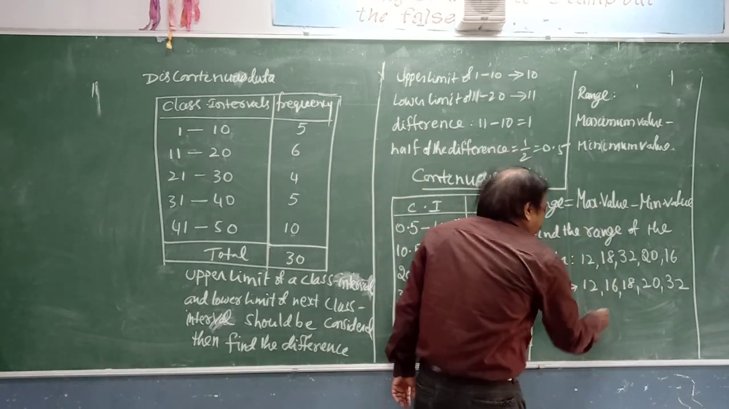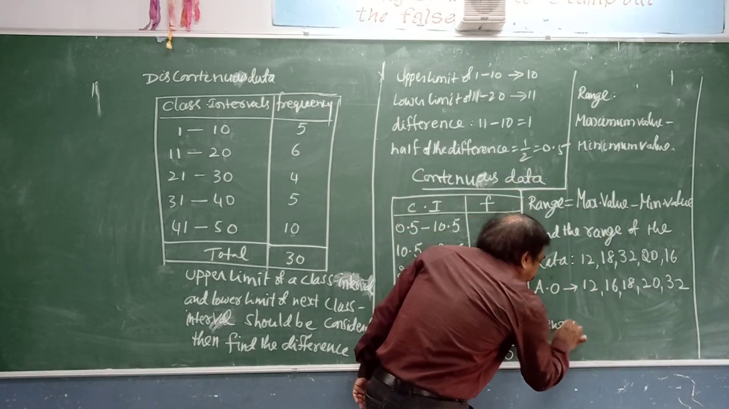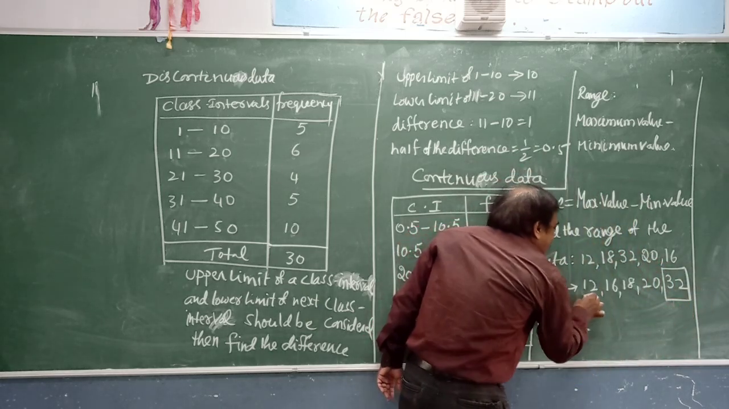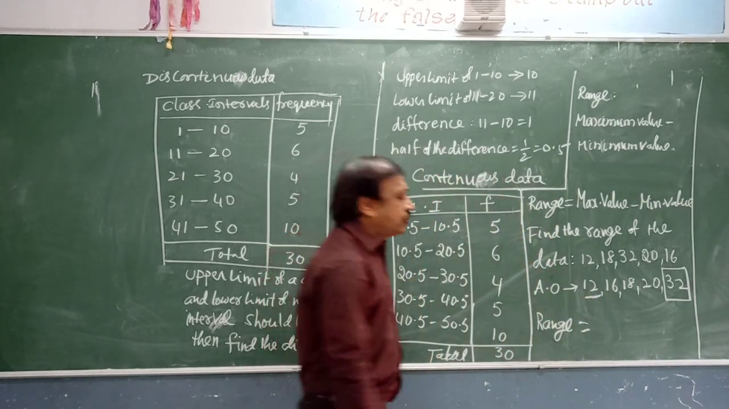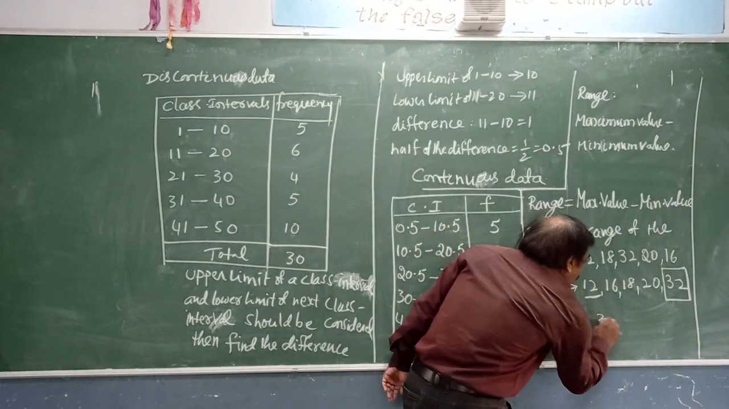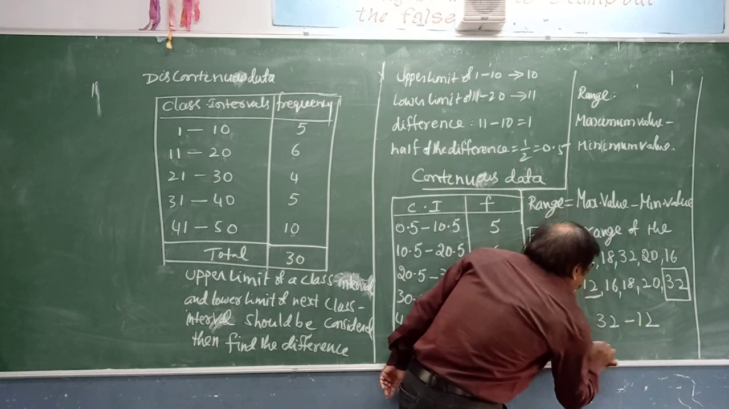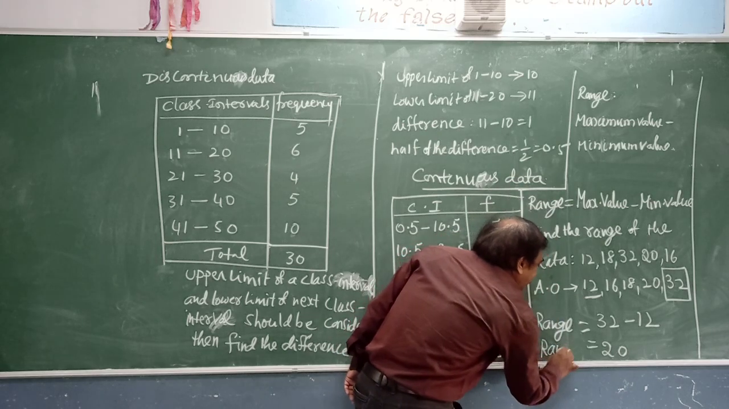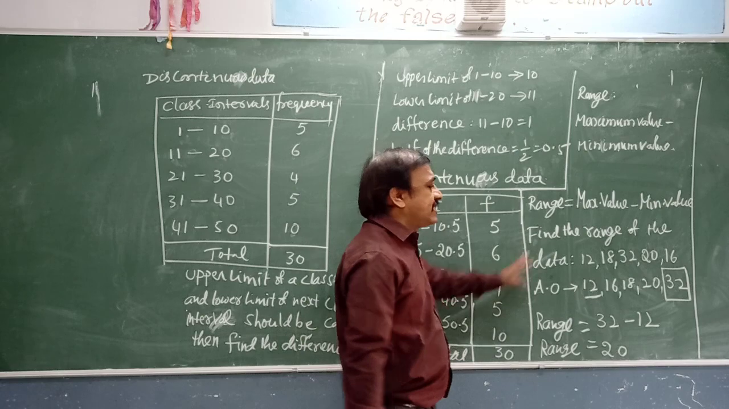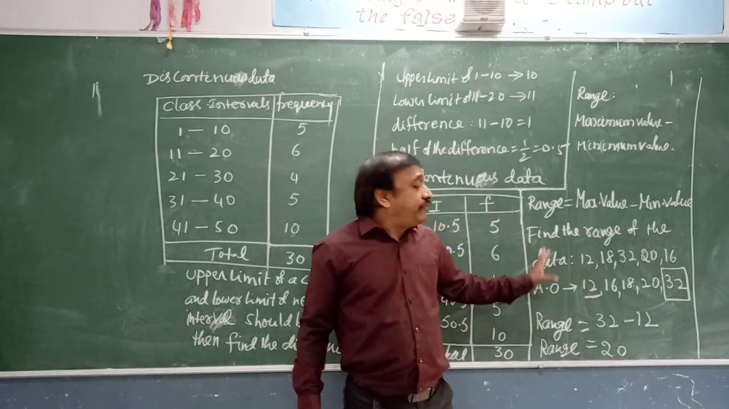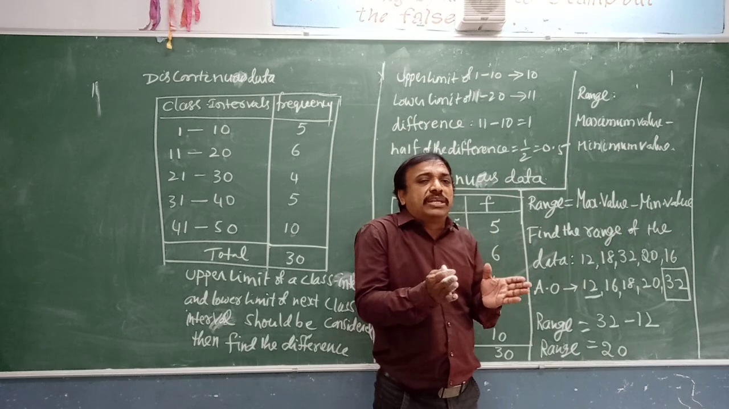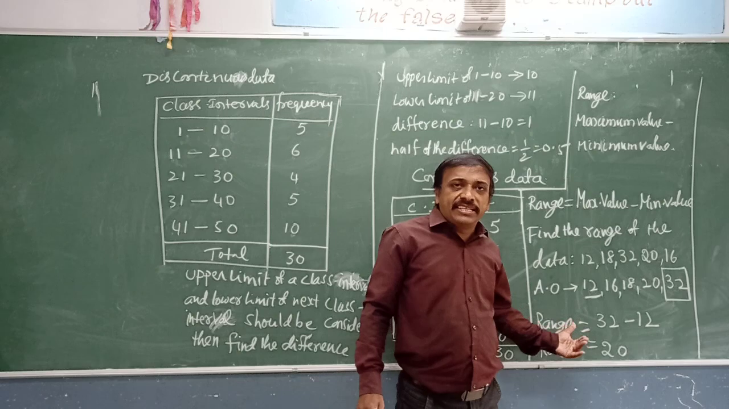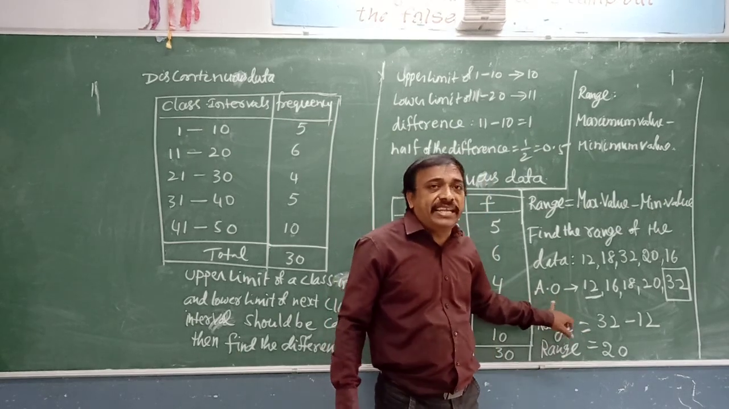So range is equal to the maximum value 32 minus the minimum value, the least value, 12. 32 minus 12 will give you 20. So range is equal to 20. This is how to find range. If the data is very small, then directly you can identify. If the data is too big, then you need to arrange it in order, either ascending or descending order. What is AO? Ascending order.